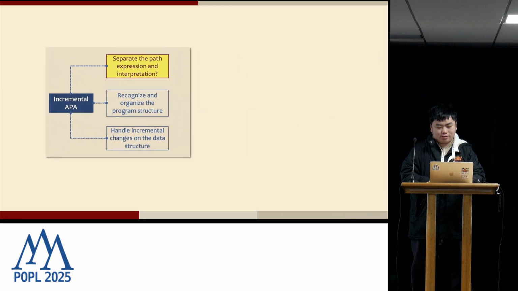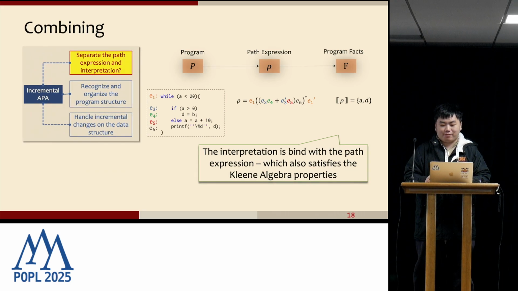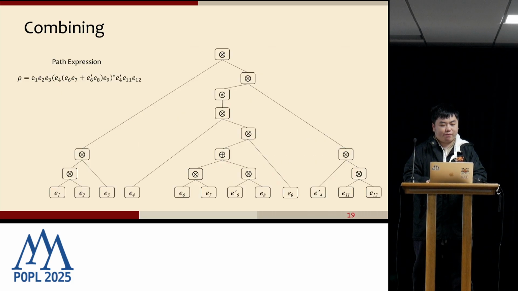So the first one, let's look at how we can update the program facts and the path expression together. We can see that the interpretation is bundled with the path expression. And very luckily, every interpretation we maintain with APA also satisfies the rules and invariants in the Kleene algebra system. With this property, let's see how we can do this for the program.